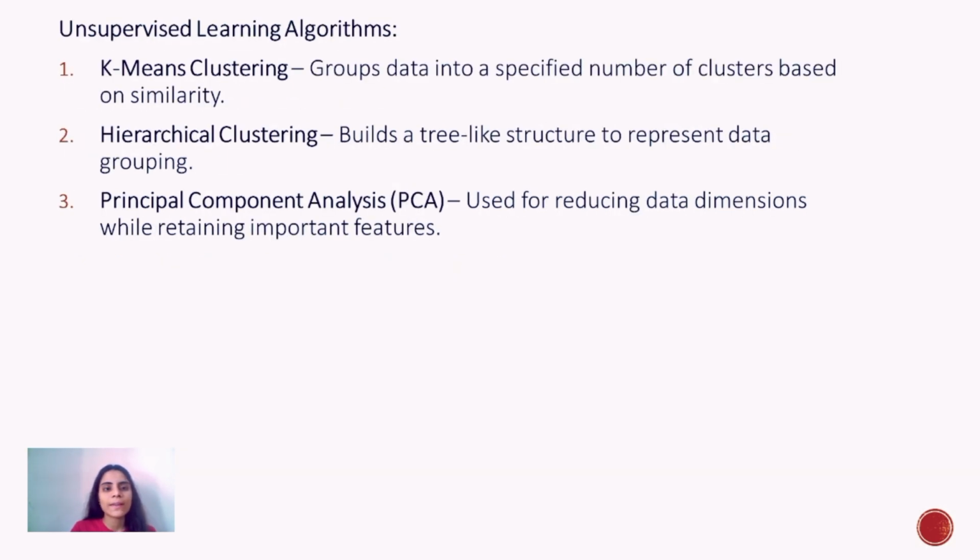After it, unsupervised learning algorithms. K means clustering. K means clustering groups data into a specified number of clusters based on data similarity. Hierarchical clustering builds a tree-like structure to represent data grouping. Principal component analysis (PCA) is used for reducing data dimensions while retaining important features.